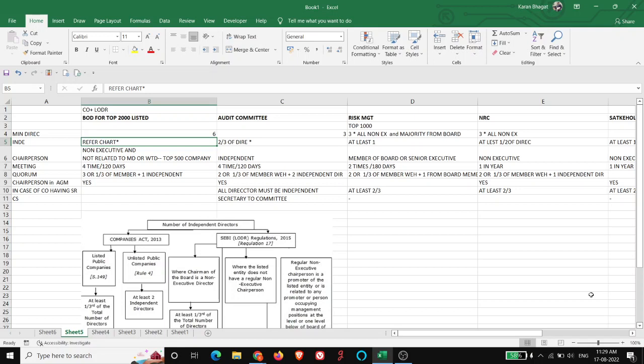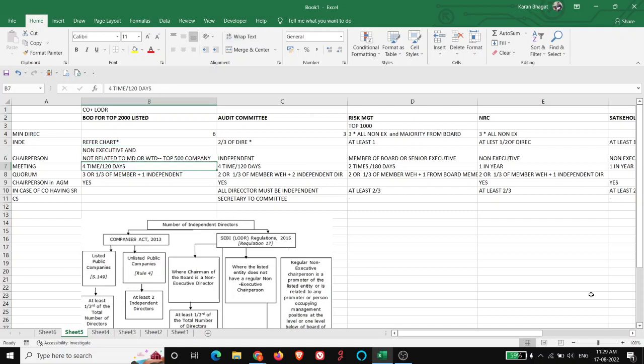So if the chairman is non-executive but is part of the promoter group, or related to the promoter, then the independent director size will be higher, at least one half of the directors. As per the new rule, the chairperson must be a non-executive and not related to the MD or WTD for the top 500 companies.